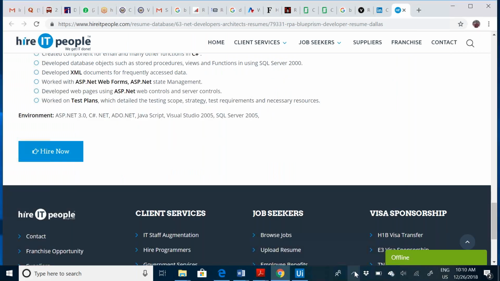So let me see if Robo is running or not. It is not showing here.